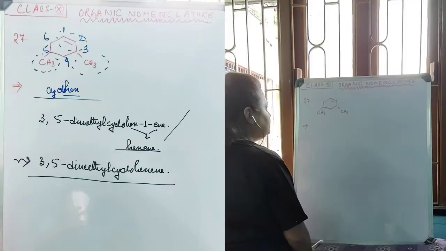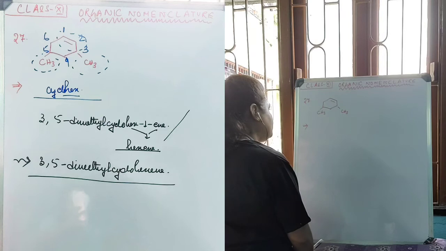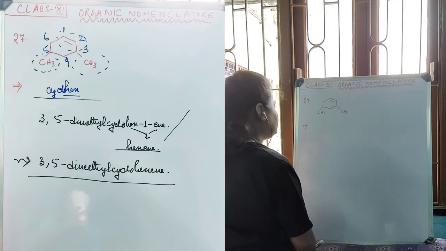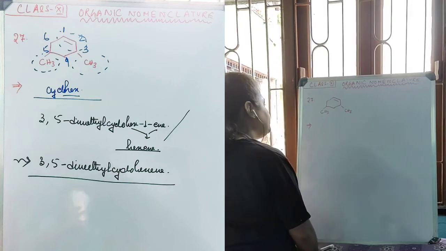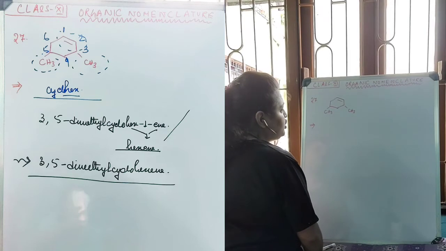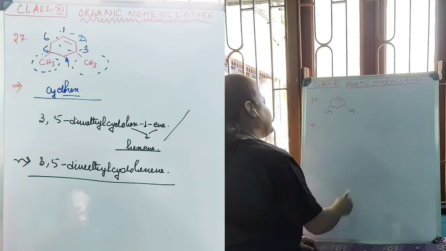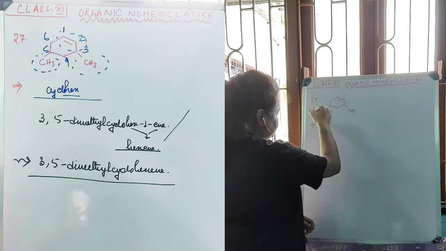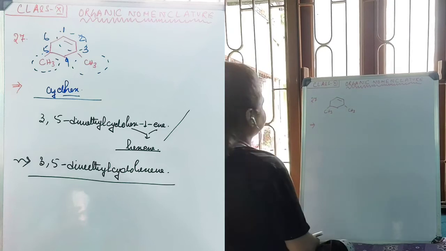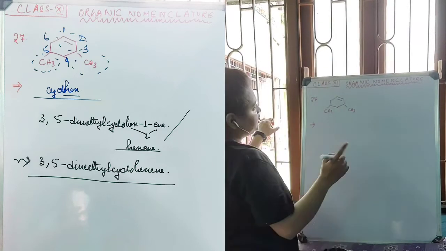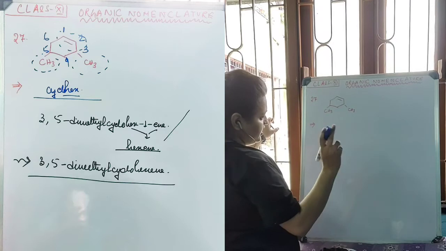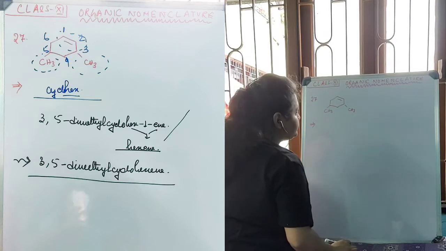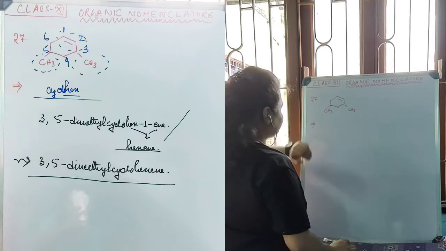This is a cyclic organic compound. In a cyclic organic compound, to do IUPAC nomenclature, we do not need to find the longest chain. The cyclic compound itself is the long chain here. We need to start by assigning the numbering of the cyclic compound.